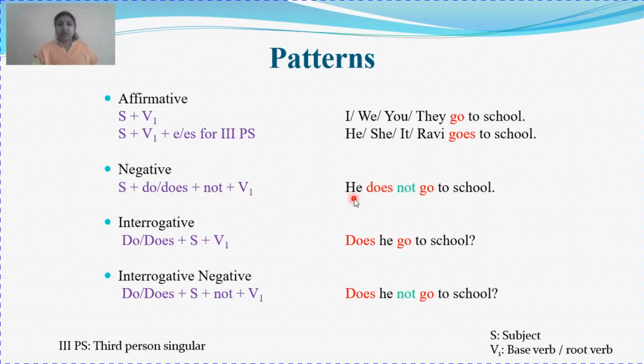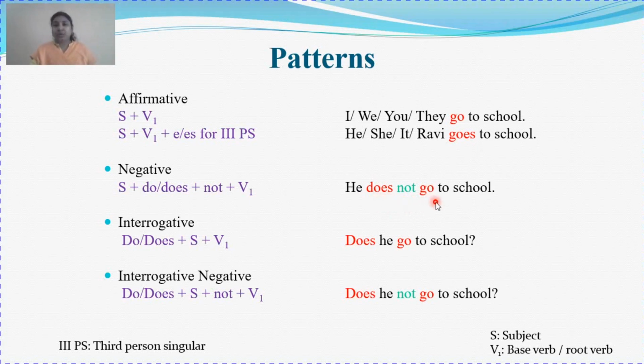What will be the sentence now? He does not go to school. Now he is a singular subject, so your verb will be a singular verb. He is your singular subject, so does will be your singular verb. So, he does not go to school. Now your verb is does and go, not not.